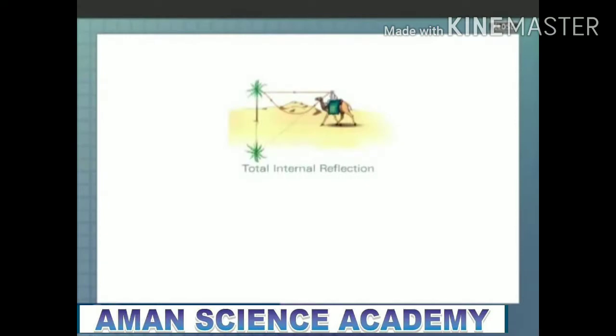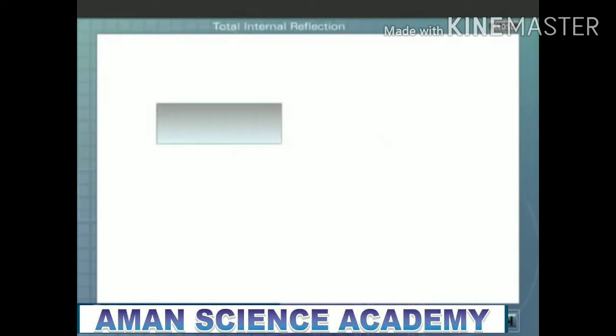Total internal reflection. Let us consider a ray of light passing from glass to air, that is, from a denser medium to a rarer medium. When a ray of light is incident on a refracting surface, a major part of the incident light is refracted and a small portion is reflected. The refracted ray bends away from the normal after refraction. That is, the angle of refraction R is greater than the angle of incidence I.